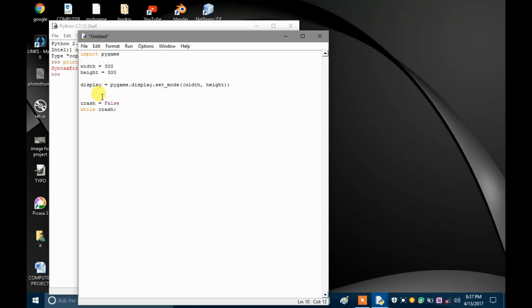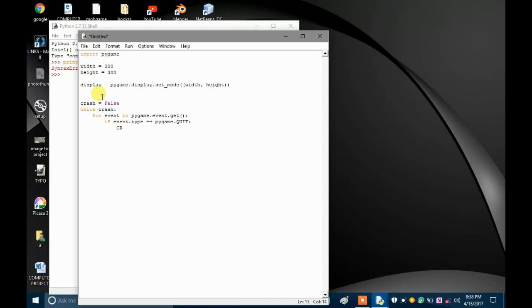for event in pygame.event.get(), and then two parentheses and then colon, and if, sorry, not pygame, if event.type double equals to pygame.QUIT in capital letters, then what should happen?